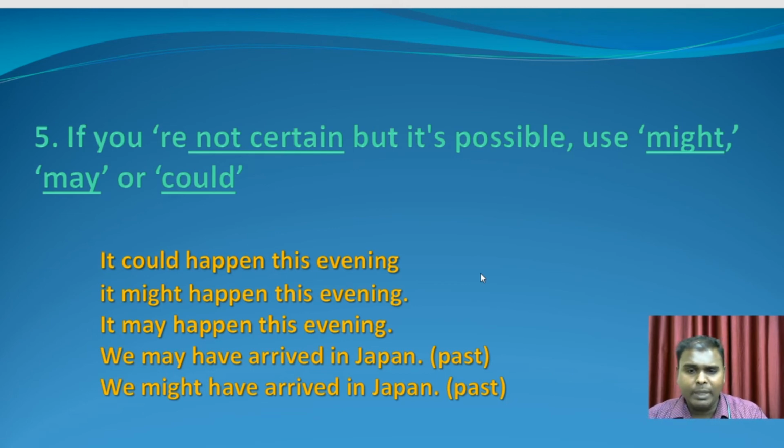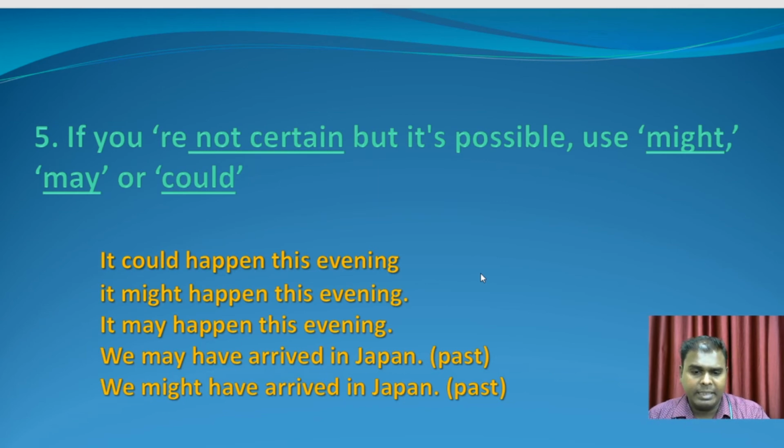It could have happened like that, but it didn't happen. We may have arrived in Japan. We might have arrived in Japan. So what is the difference between may and might? May is a little more possible when compared to might. With this, let me conclude this session.